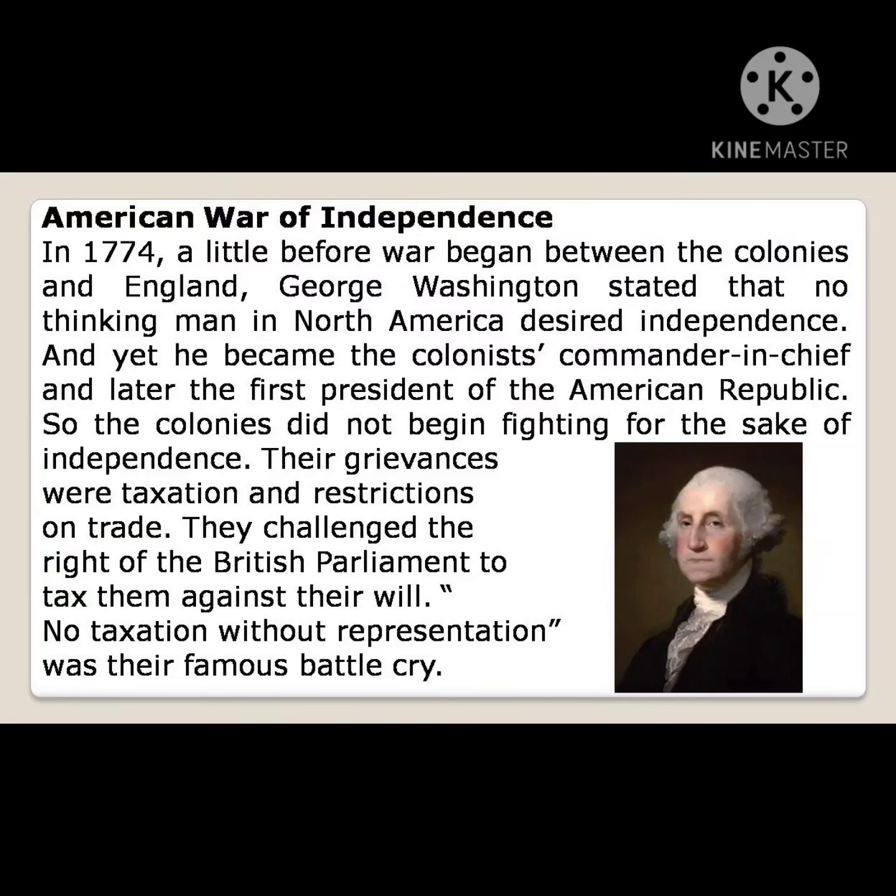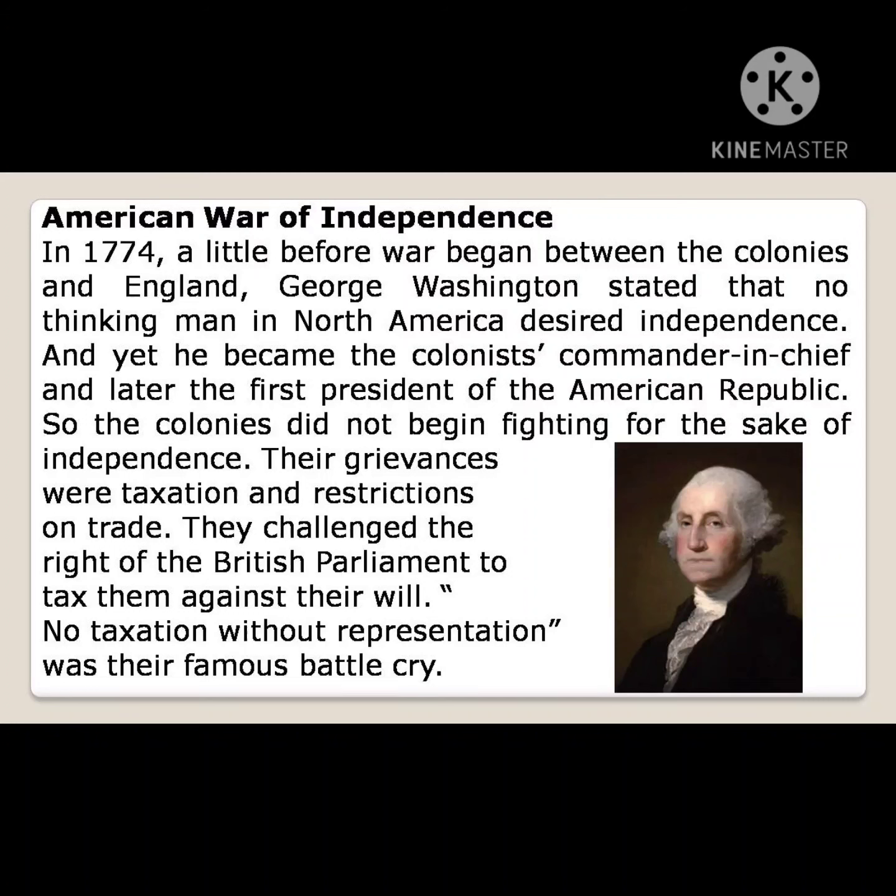The colonies did not begin fighting for the sake of independence. Their grievances were taxation, wanting to reduce the tax burden, and restrictions on trade. They challenged the right of the British Parliament to tax them against their will.